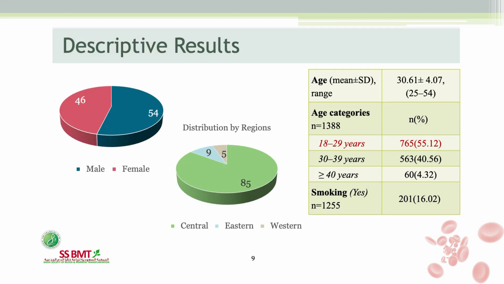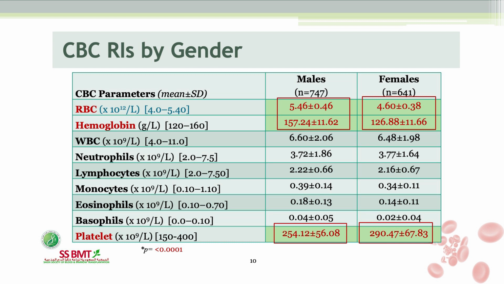Coming quickly to the results, 54% were males. The majority were from the central region. Their mean age was 30 years. Regarding the age distribution, 55% were in the younger age group, 18 to 29 years. 16% were smokers, mainly males.